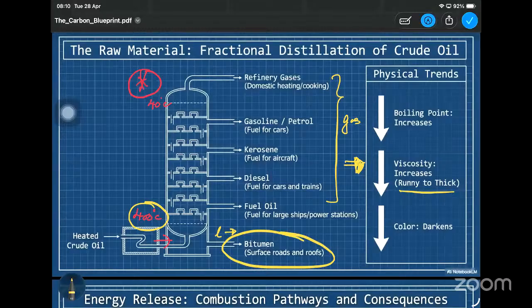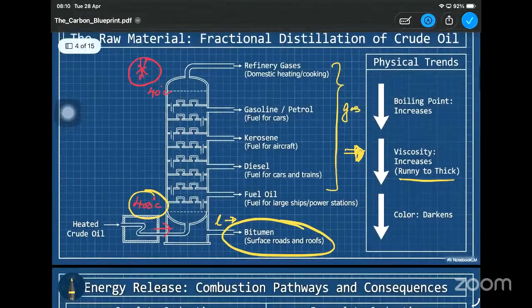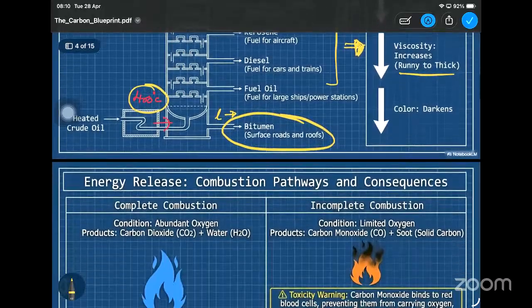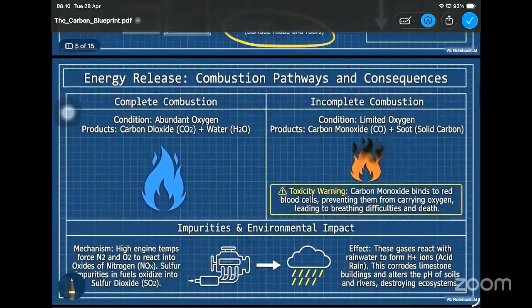You will learn about these things in A levels, right? And the color will be darkened when you go towards the bottom section. Then the energy releases, combustions, and the consequences.